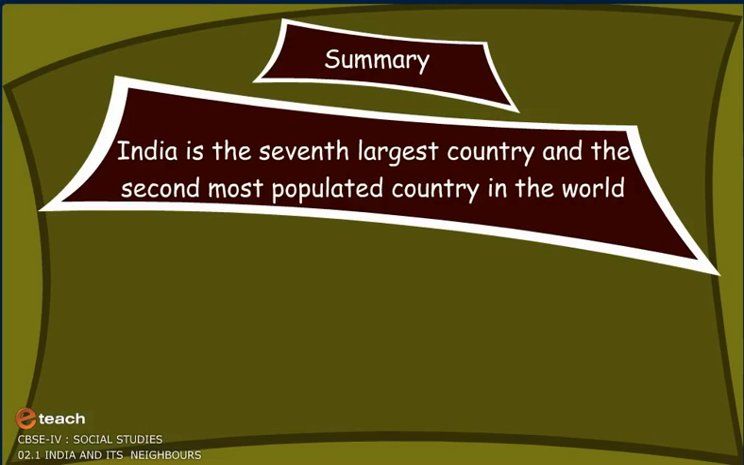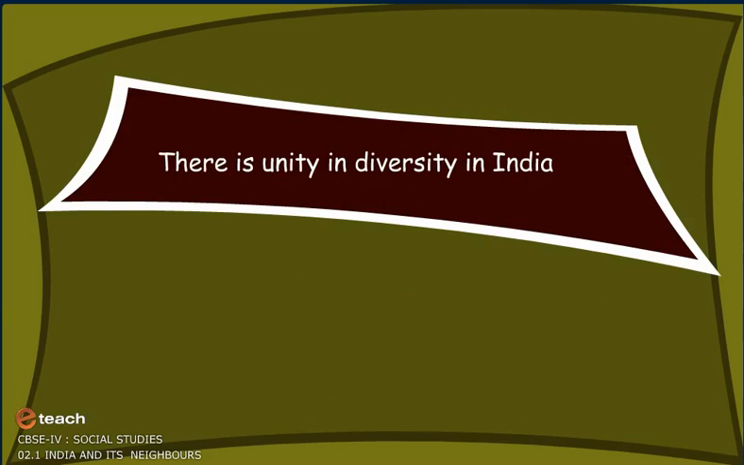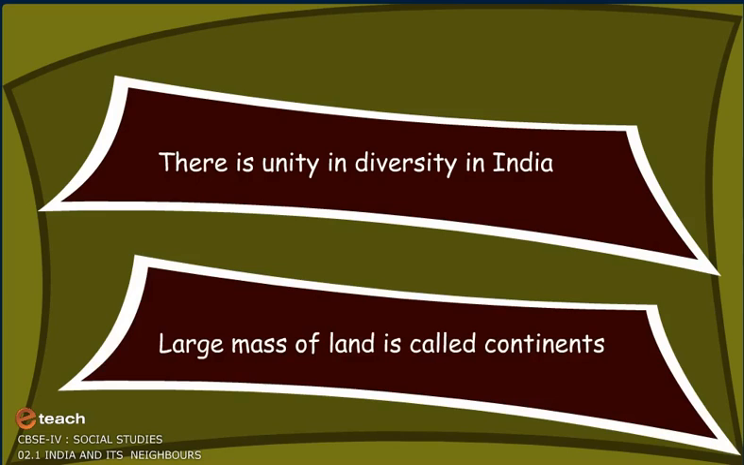Summary. India is the seventh largest country and the second most populated country in the world. India has 28 states and 7 union territories. There is unity in diversity in India. A large mass of land is called a continent.